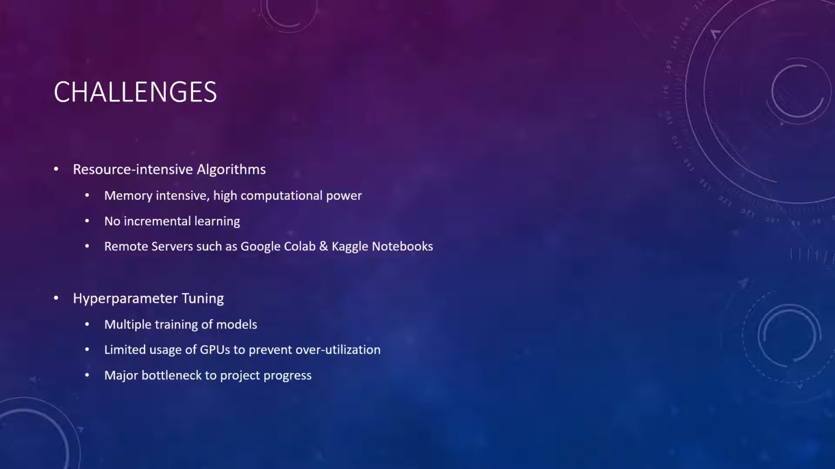Next, hyperparameter tuning. To improve overall accuracy, several models had to be trained multiple times, using different hyperparameters during each instance. This required extensive time and access to computational resources, and remote servers such as Kaggle notebooks limit the usage of their GPUs to prevent overutilization. This was a major bottleneck to the progress of the project.